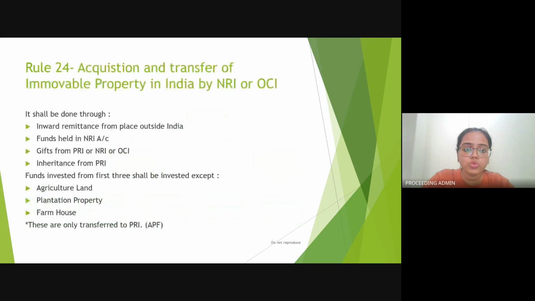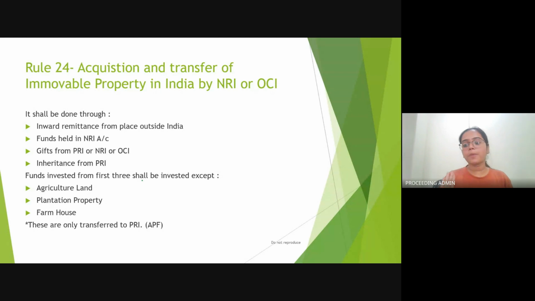Then let's come to Rule 24, that states acquisition and transfer of immovable property in India by NRI or OCI. The NRI or OCI, how will they acquire immovable property? They can acquire immovable property through following modes. That is, if you will see, inward remittance from place outside India. अगर आपके पास में कोई remittance आया, if you're holding funds under NRI account, if you have received any gift from person resident in India or NRI or OCI, or if you have received any inheritance from person resident in India, you can acquire the immovable property through same.